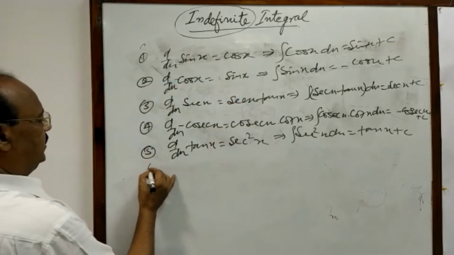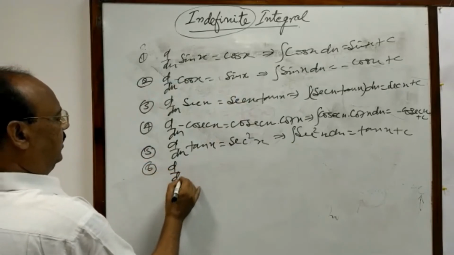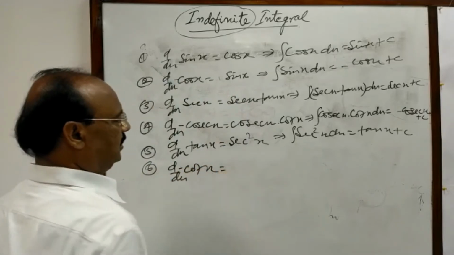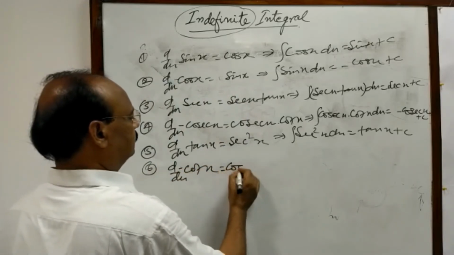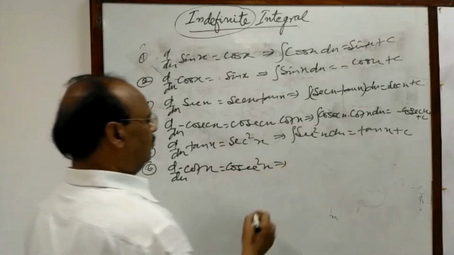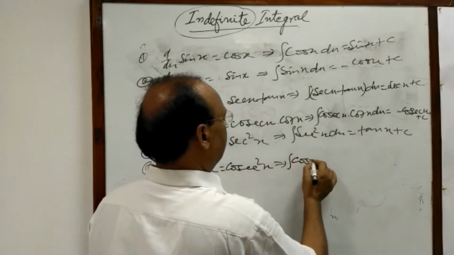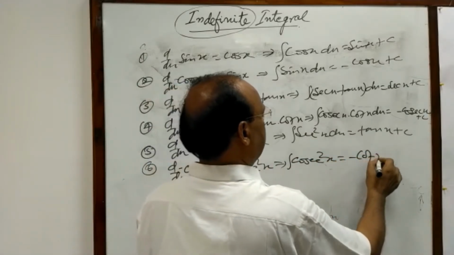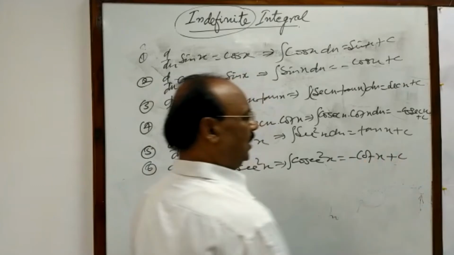Similarly, we can write d/dx of minus cot x is equal to cosec square x. So here we will get integral of cosec square x is equal to minus of cot x plus c.